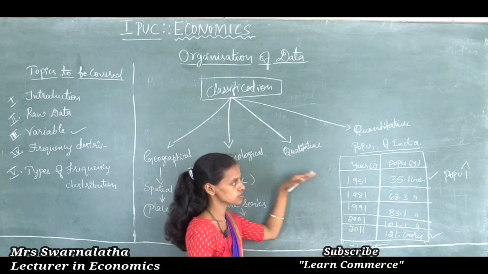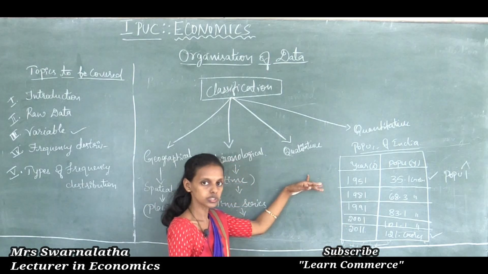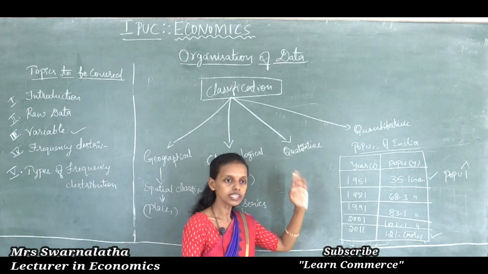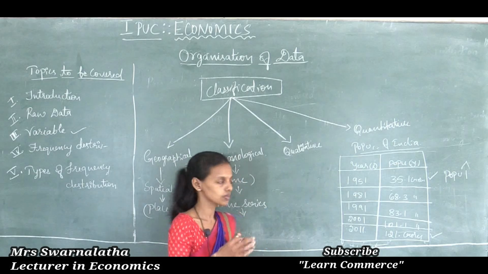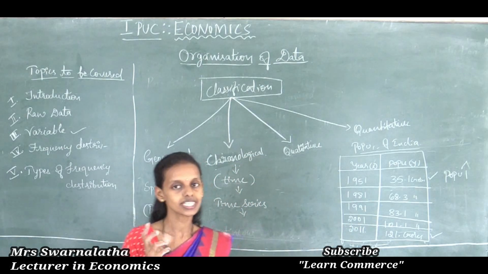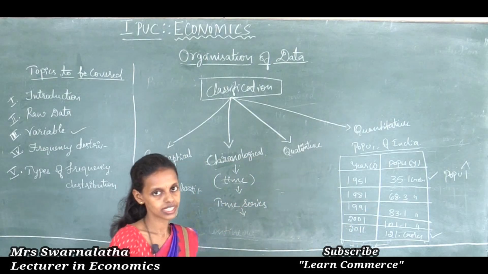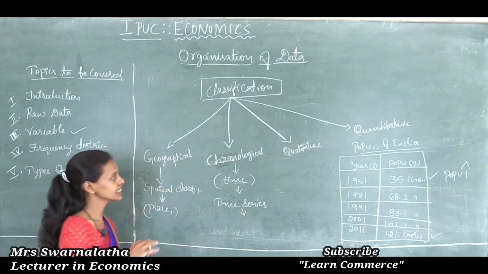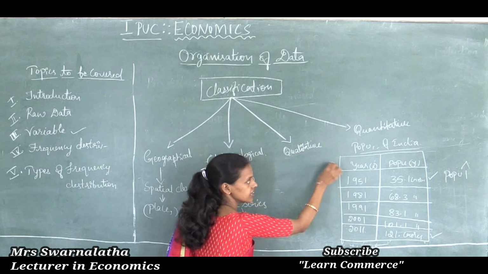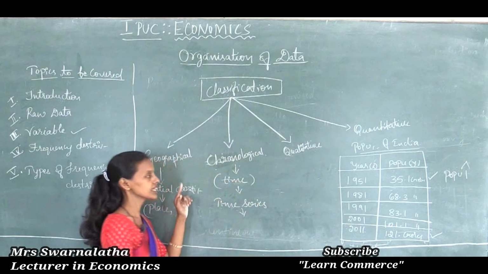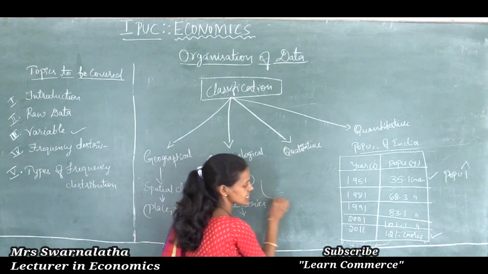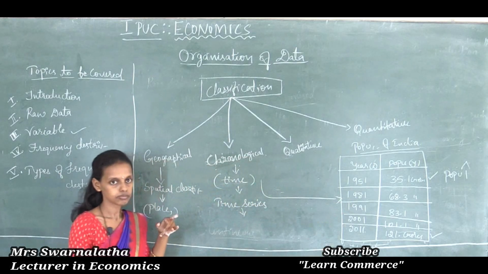This shows the high growth rate of population, or population explosion, in India. It is possible to see this through statistical analysis, through the chronological order of collection of data. Once data is collected on the basis of the time period, it is called chronological classification of data.